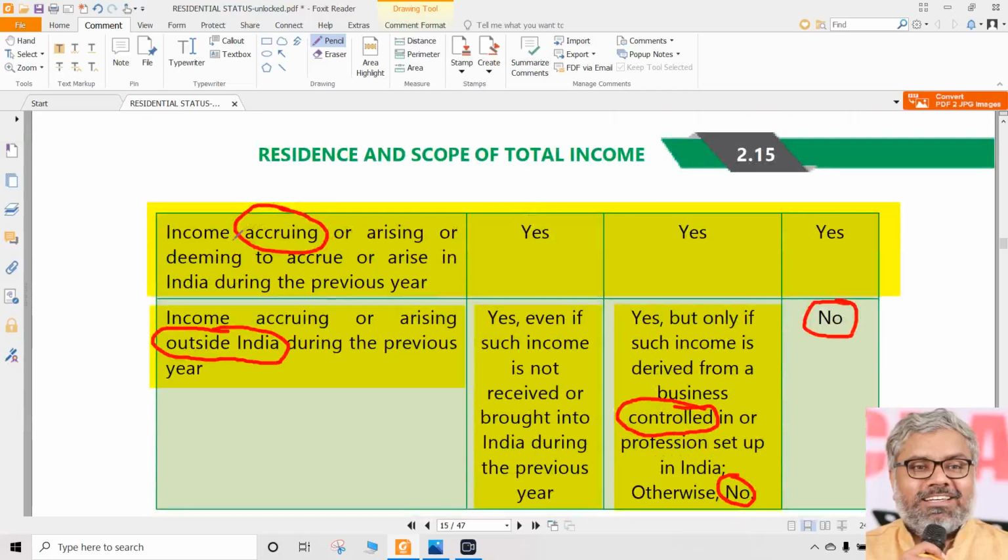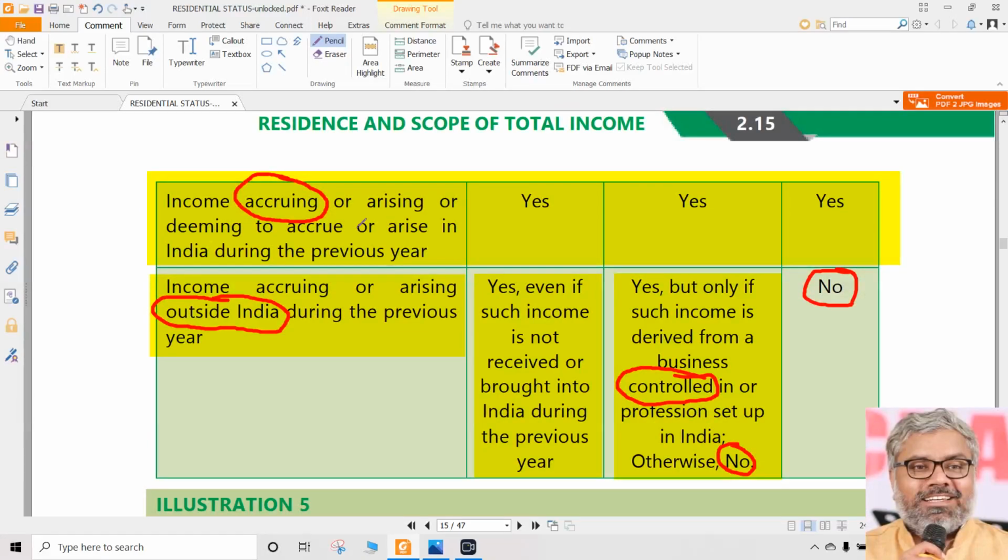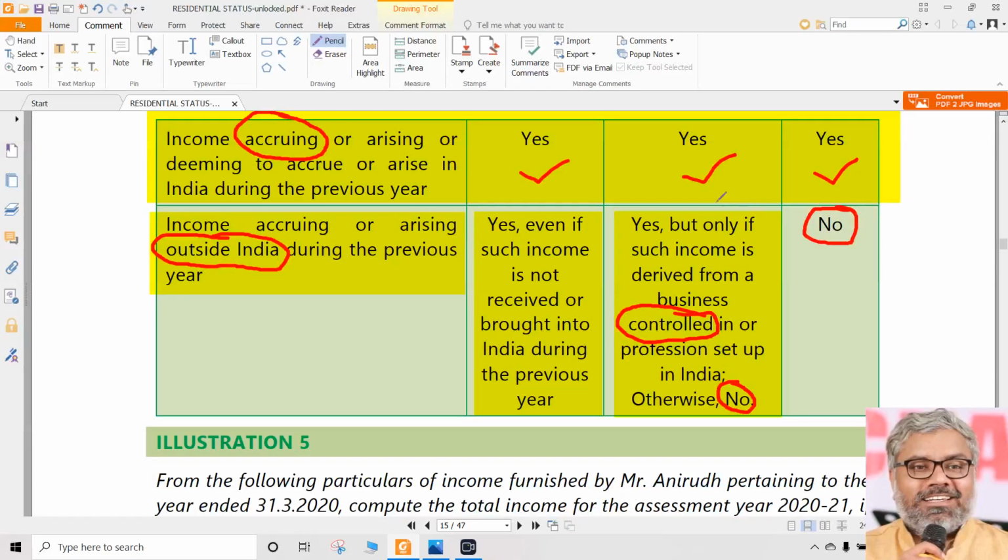If the income is accrued in India or deemed to have accrued in India, then also it is taxable in all cases. If the income is earned outside India and received outside India, then for ROR it is taxable. For NR it is not taxable.